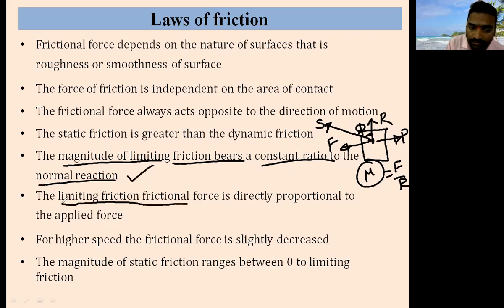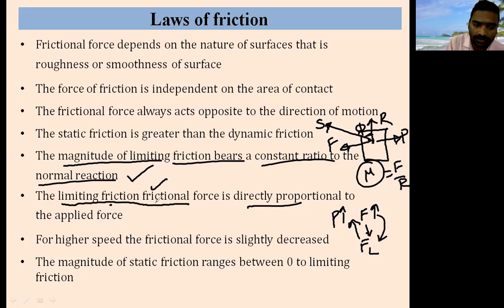Then the limiting friction, or frictional force, is directly proportional to the applied force. As P increases, F also increases. Correct? At the maximum value, F becomes FL. It depends on your P value. When P increases, only then F increases, and only then F will attain the FL value. So the frictional force is directly proportional to the applied force.